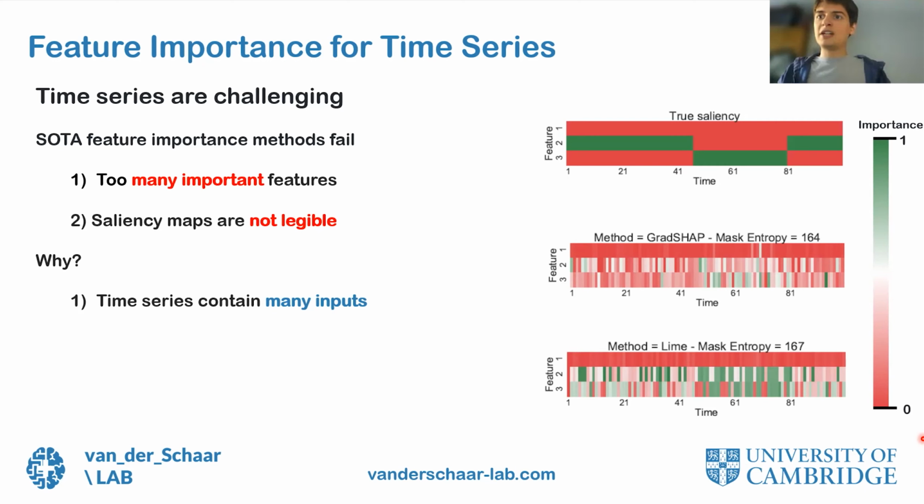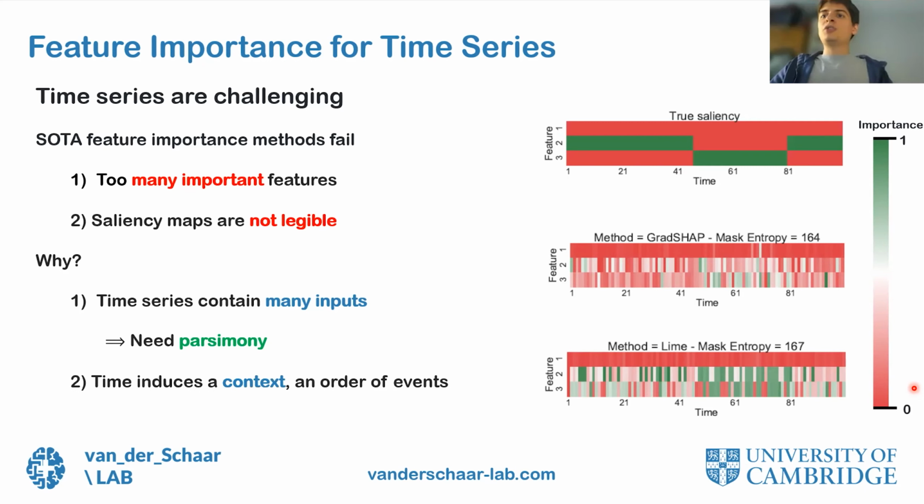If you look closely at the image, you'll notice that, true, sometimes important features are identified, but there are also a lot of features that are not important and they are given a big importance score. This is particularly problematic in the time series setting, where you typically have hundreds or thousands of features with a number of time steps.